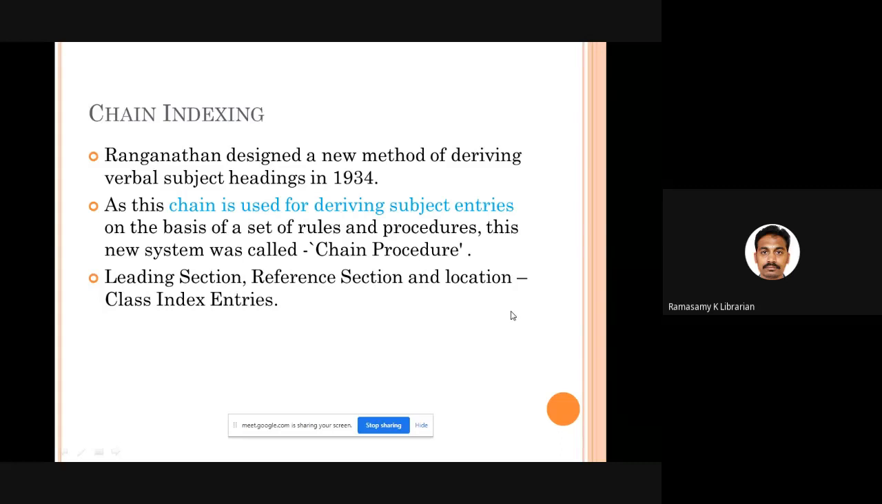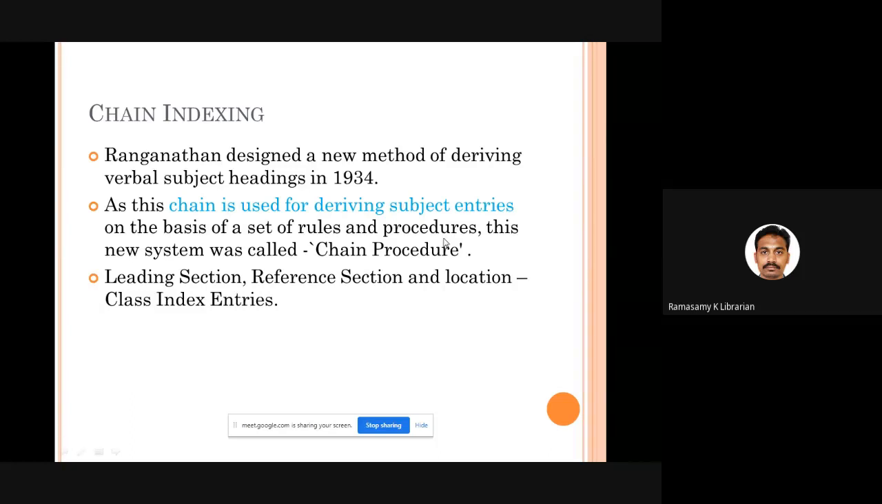And in this method, how do we derive subject headings? Based on rules and procedures where a chain is given: you receive a particular book, you write the classification number for that book, and that classification number is converted into a chain. From the chain, you use the rules and procedures to decide for which links you have to prepare the subject index entry, and for which links you don't need to prepare any subject index entry. That is why this is called the chain procedure.